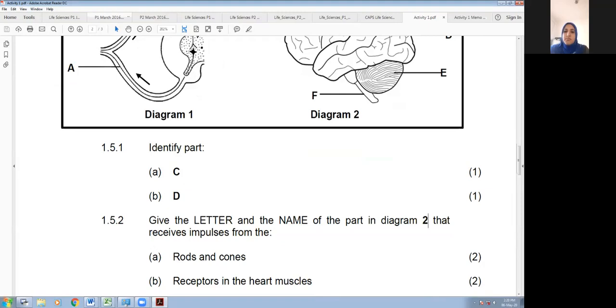So we know receptors from all sense organs come to the cerebrum. We said cerebrum receives and interprets sensations. Then receptors in the heart muscles, right? So E, cerebellum. No, Kasia, I don't agree with that one, right? F, medulla oblongata is correct. Remember, cerebellum is for maintaining your posture and your balance and for coordination of movements, right? But your heart rate is controlled by F, the medulla oblongata, which is correct.